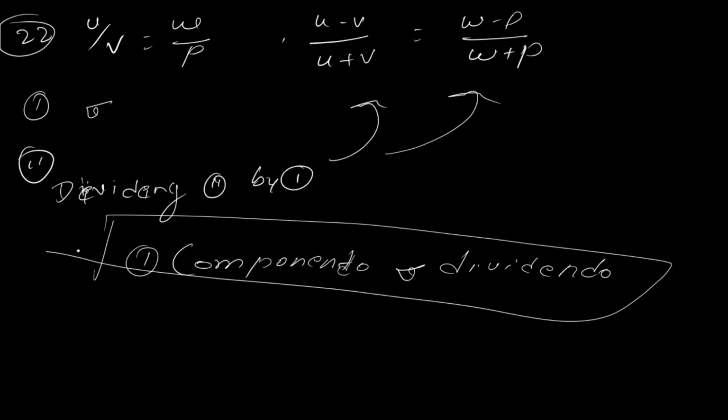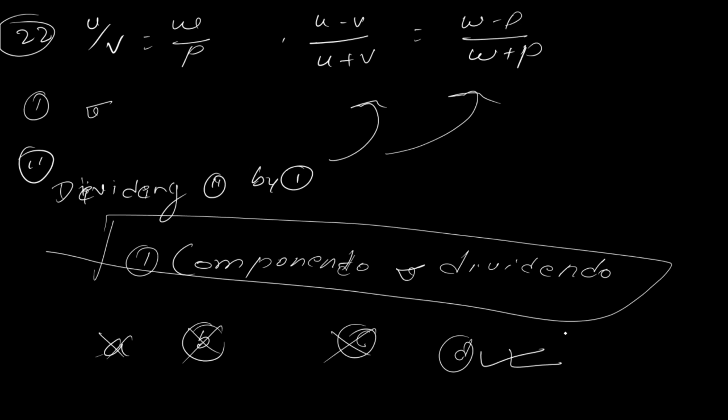However, is this option there in the options? Out of your 4 options, the first one says it's invertendo, absolutely wrong. The second one says it's alternendo, absolutely wrong. C says dividendo, no, and D says none of these. So yes, none of these, because this name has not been referred anywhere. So none of these, right? Right. So let's do 23.